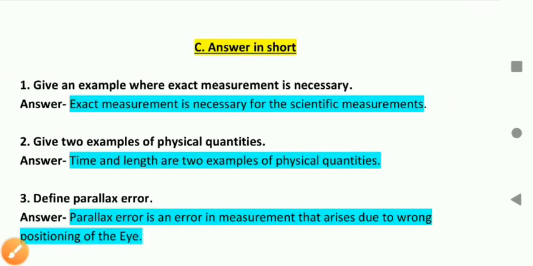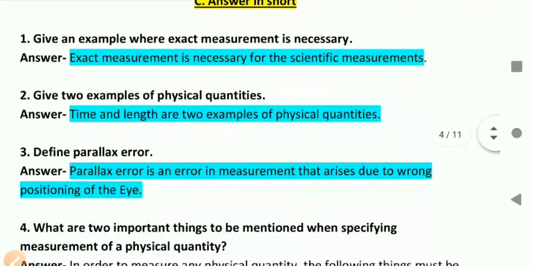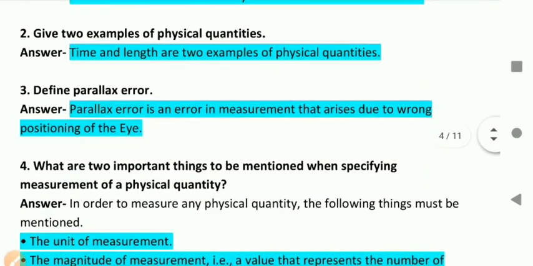Okay. Question, answer in short. Question number 1. Give an example where exact measurement is necessary. Answer: exact measurement is necessary for the scientific measurement. Question number 2. Give 2 examples of physical quantities. Answer: time and length are 2 examples of physical quantities.